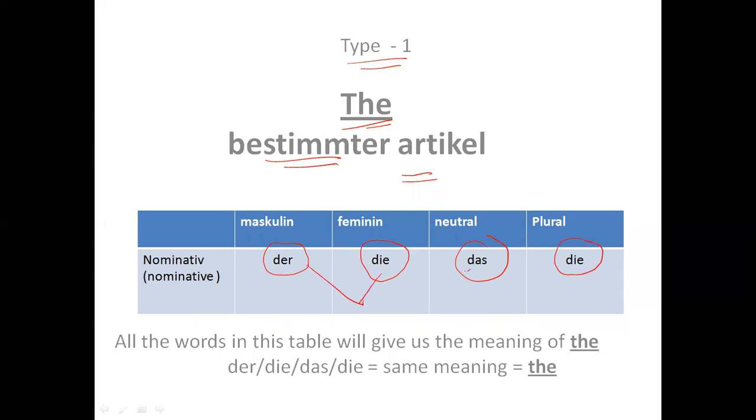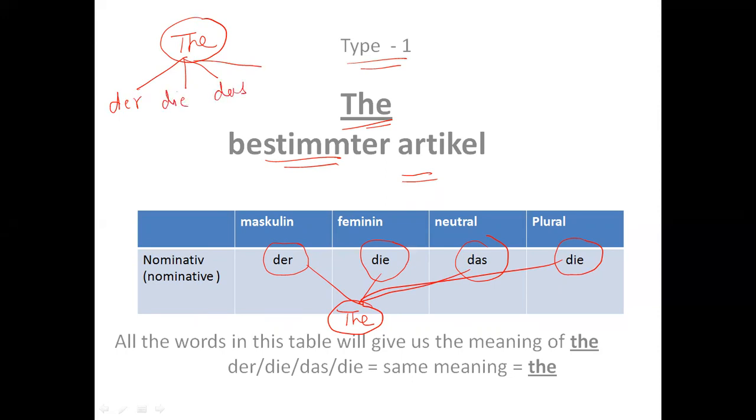All these four words give you the meaning of the in English. In English there is one word, the. But in German there are four different words: der, die, das, and die. All four words give you the same meaning, and the meaning is the.